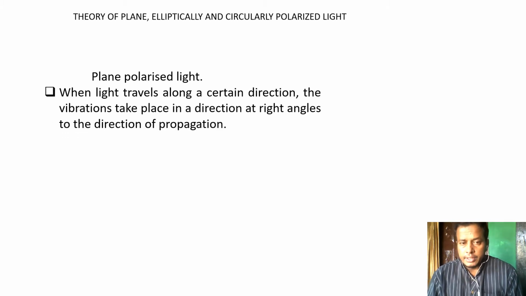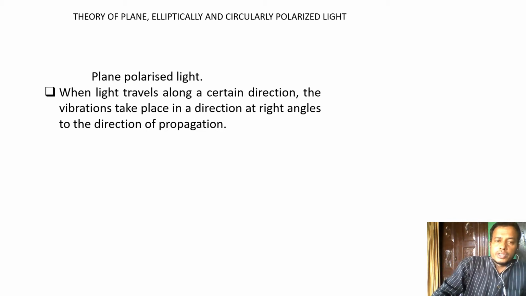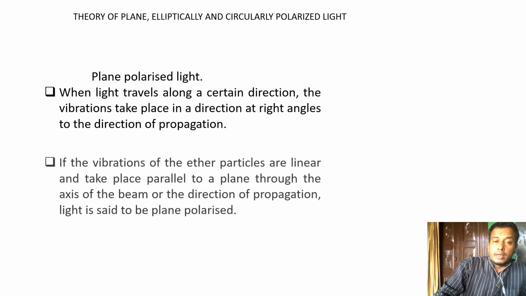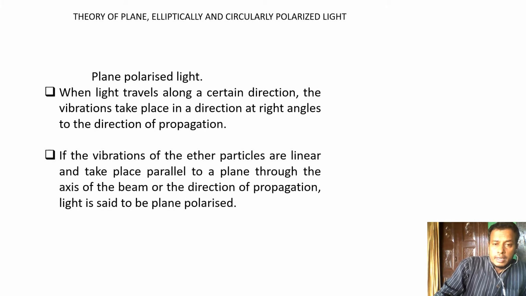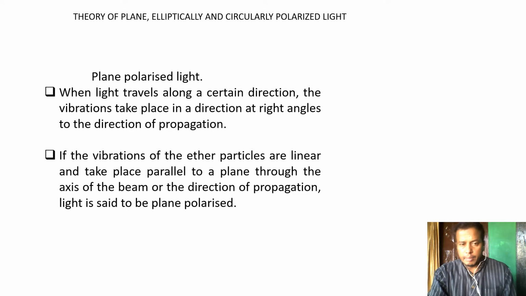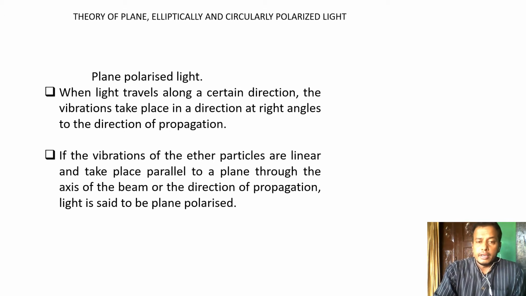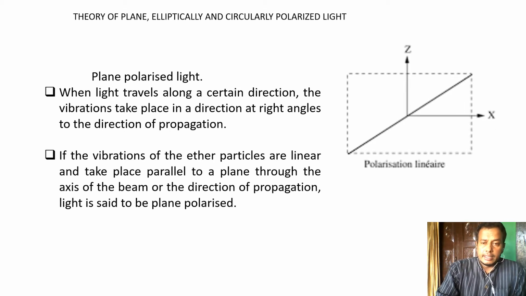Light travels in certain directions, and the vibration takes place at right angles to the propagation of light. If this vibration is linear and takes place parallel to the plane through which the axis of the beam propagates, then it is said to be plane polarized light.